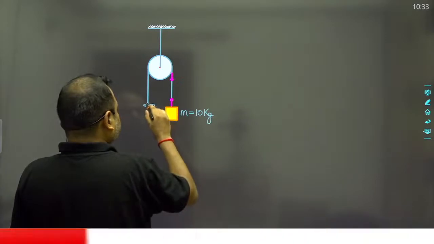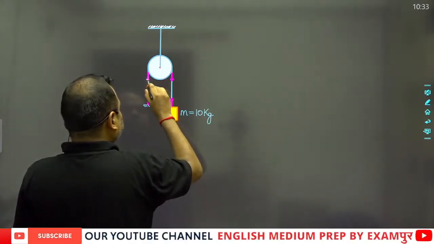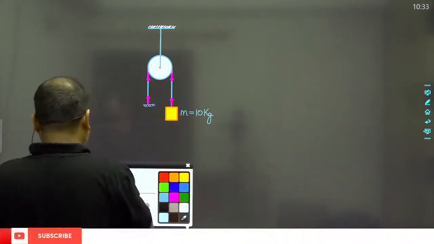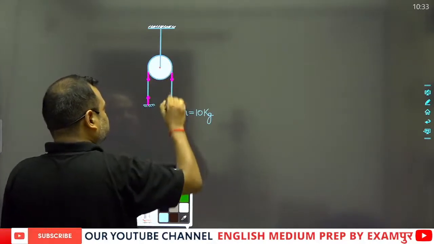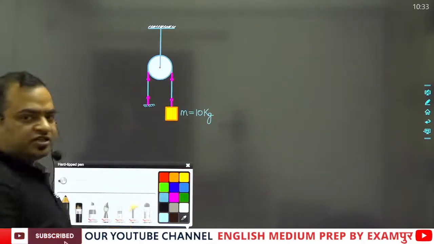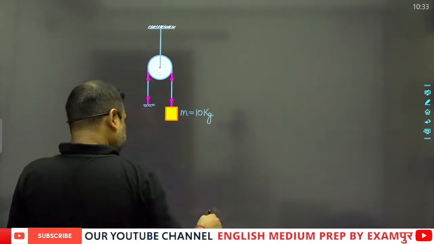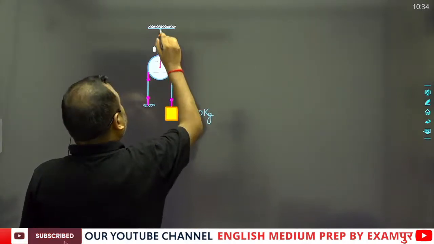Okay, no worry. So this will be the tension in the string. Now you can calculate the tension in the string very easily. If the string is the same, then obviously the tension in the string will also be the same. Now you will have to find out the tension in this string also.